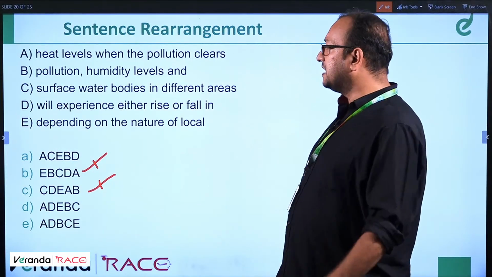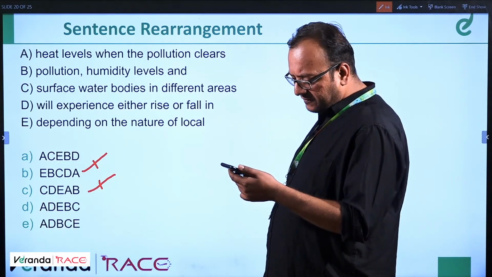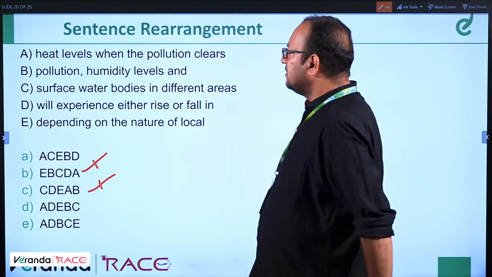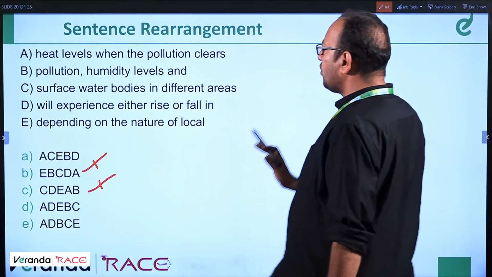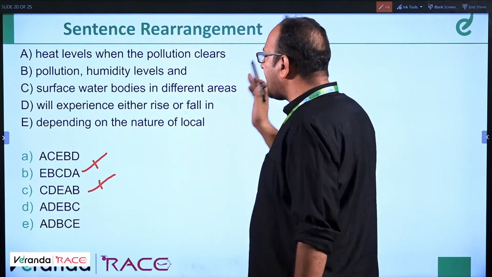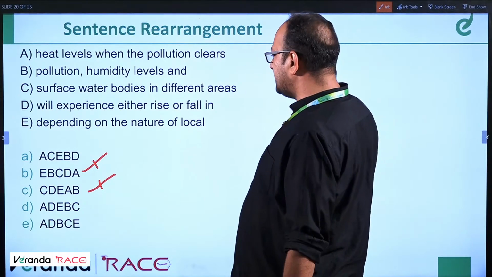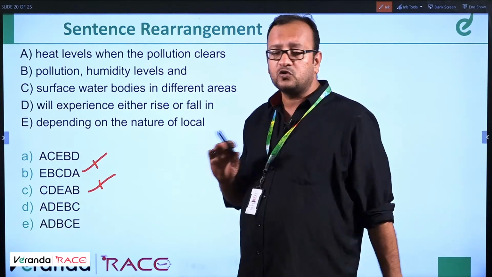What's your answer? Praveen Kumar says B. E, B, C, D, A. But I'm not convinced, Praveen Kumar. Why are you saying like that? If we say B is the answer, E, B, C, D, A. Depending on the nature of local pollution, humidity levels and surface water bodies in different areas will experience. No, this is not going fine. This is not going fine.